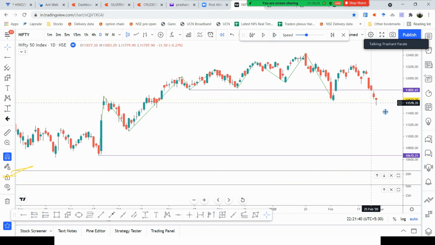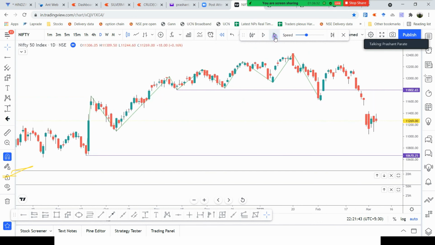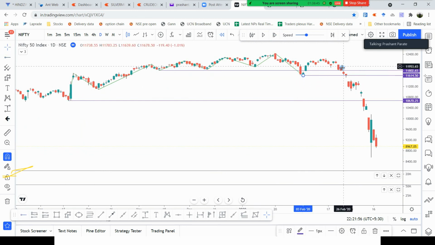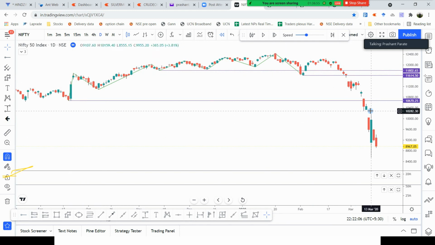After that there was again a low, and everybody knows what happened afterwards. So exiting here with the stop loss was wise. Even at this price, somebody might have thought that this level is broken but the close is above, so we can wait, and then next day it is a gap down. So there is hope that this support will hold. People keep on holding. When this support is broken, they start panicking, and when there is a big gap down, they start selling in panic.